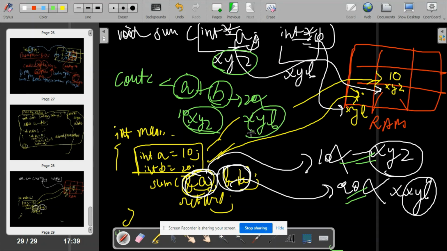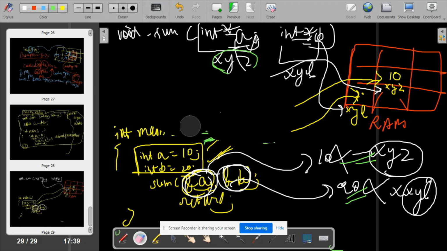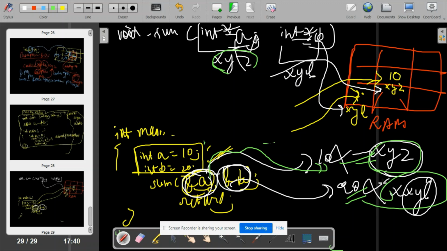So how can I add two addresses? I have to add 10 plus 20. How will I obtain 10 plus 20 from this xyz and xyl? I already told you, using asterisk. How will you do that? Because you have passed the addresses xyz and xyl, not the values. So you will do cout asterisk of a plus asterisk of b.